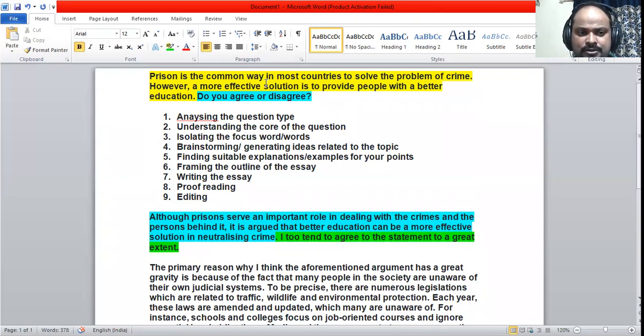I think you might have understood how to frame the essay in step-by-step order and how you can solve this particular essay. Thank you.